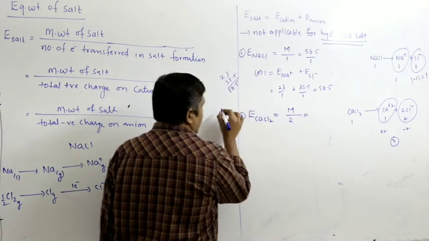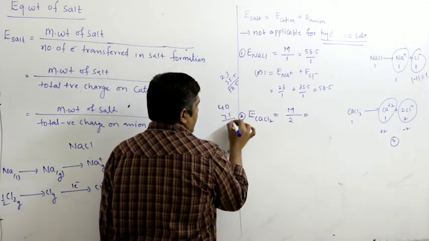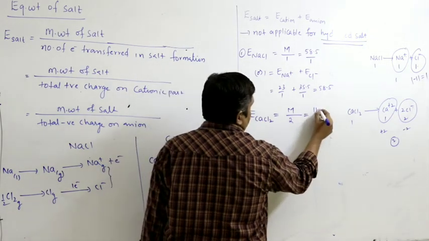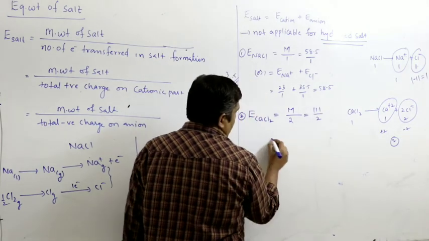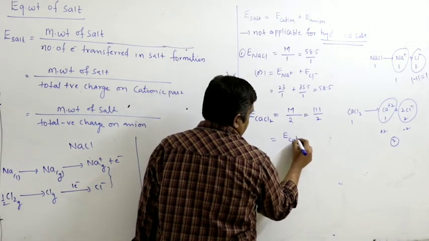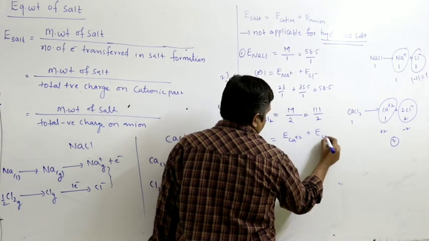So calcium 40, 71, so 111 by 2. Or you can write it like this: equivalent weight of Ca+2 plus equivalent weight of Cl−.